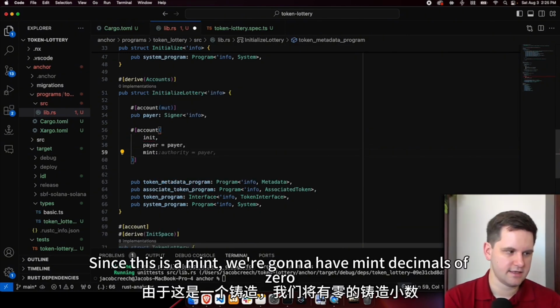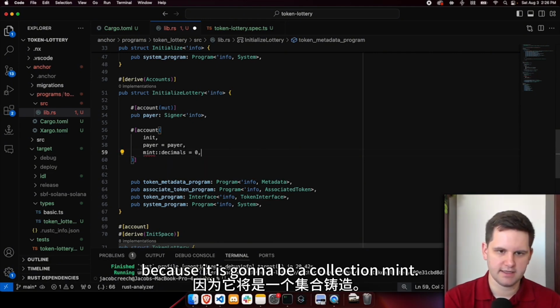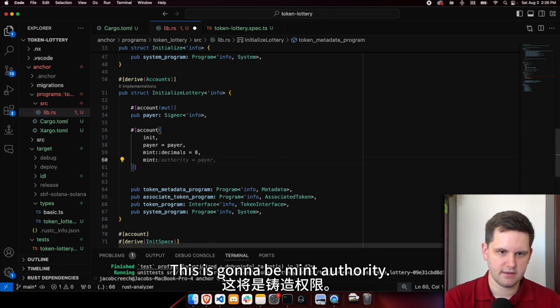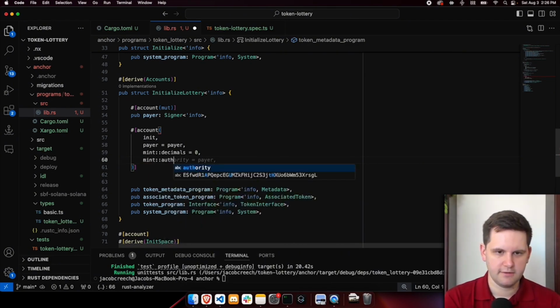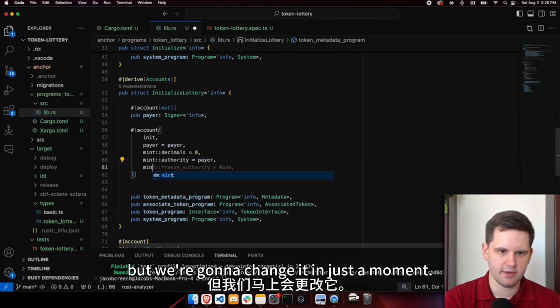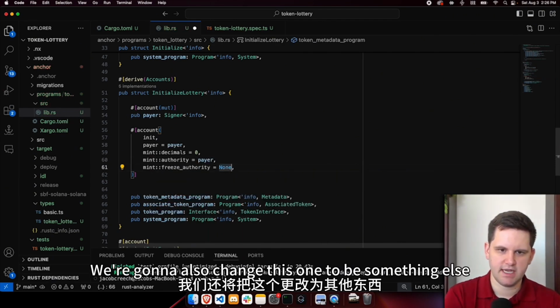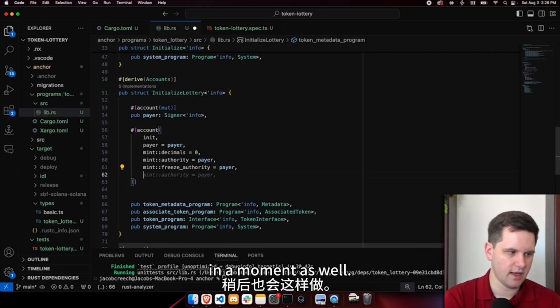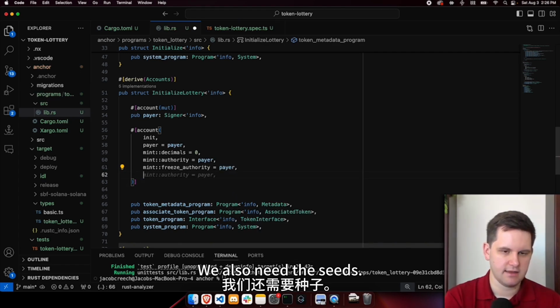Since this is a mint, we're going to have mint decimals of 0 because it is going to be a collection mint. This is going to be mint authority. I'm going to set it to pair, but we're going to change it in just a moment. We're going to also change this one to be something else in a moment as well. We also need the seeds.